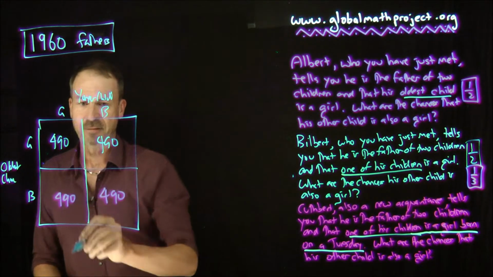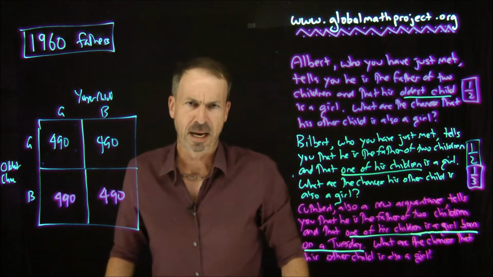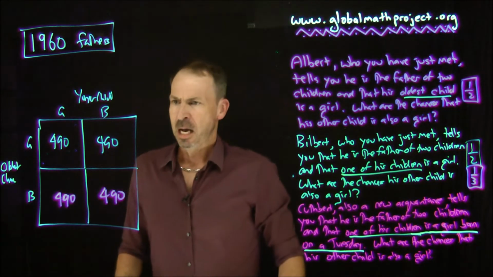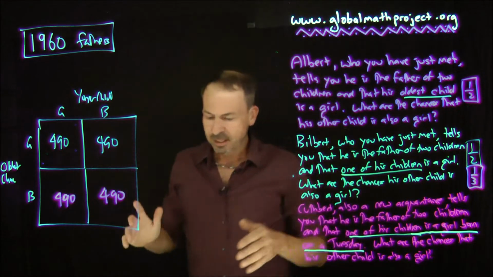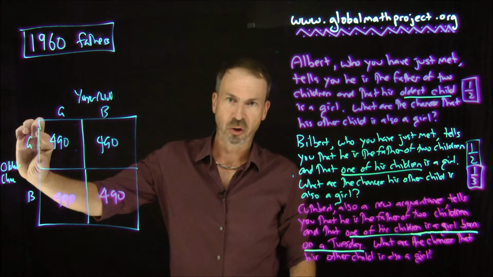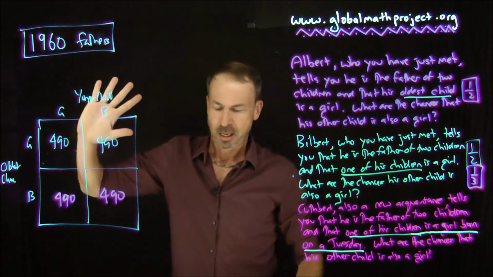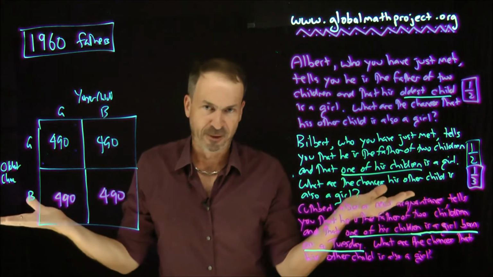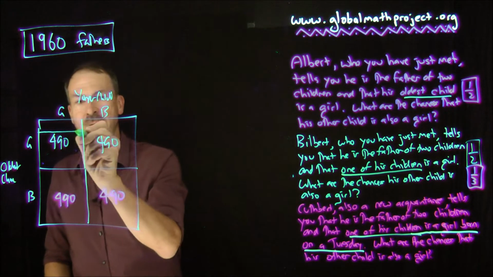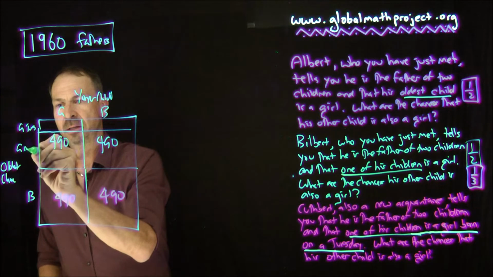So that means I have to split my diagram into a bit more information because I need to talk about girls born on Tuesdays and girls not born on Tuesdays and, I guess, just boys. All right, so let's now split this picture up into Tuesdays and non-Tuesdays for the girls. I don't have to worry about the boys. So if I do that, I'm going to assume 1/7 of the people on this planet are born on a Tuesday. So that means amongst all these girls, I have girls on Tuesday and girls not Tuesday.